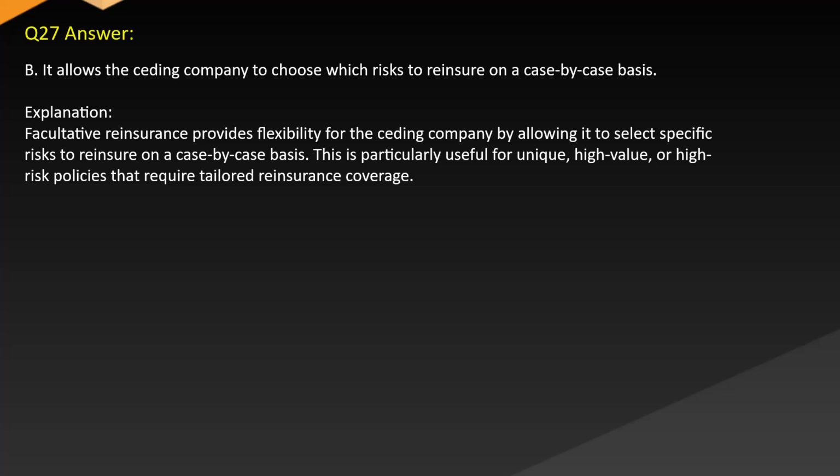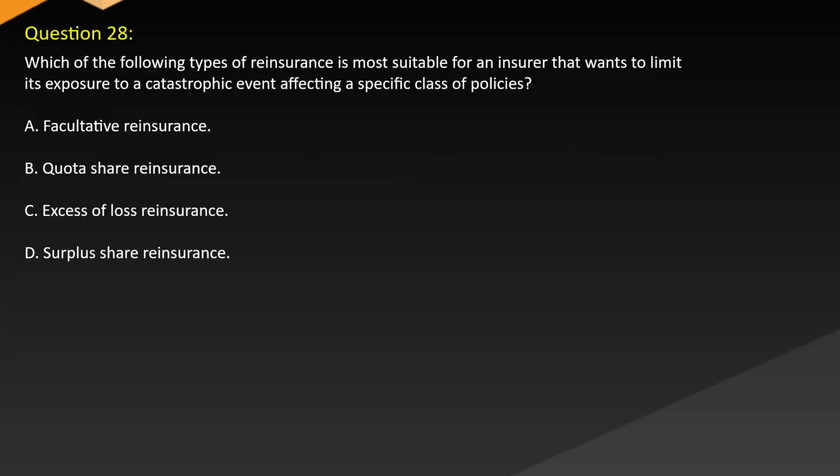Explanation. Facultative reinsurance provides flexibility for the ceding company by allowing it to select specific risks to reinsure on a case-by-case basis. This is particularly useful for unique, high-value, or high-risk policies that require tailored reinsurance coverage. Question 28. Which of the following types of reinsurance is most suitable for an insurer that wants to limit its exposure to a catastrophic event affecting a specific class of policies?